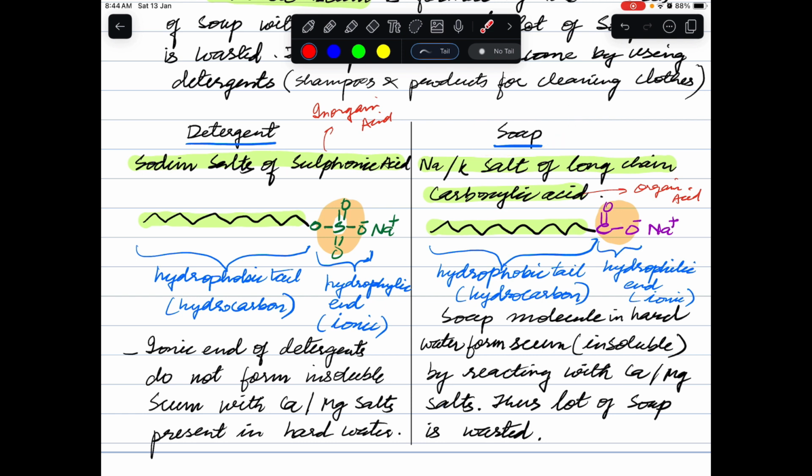So this is all for carbon and its compounds. This finishes our chapter.